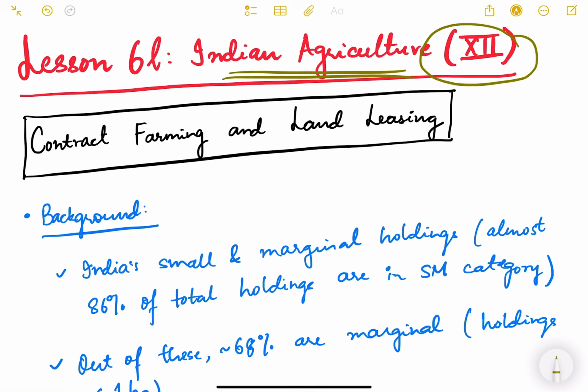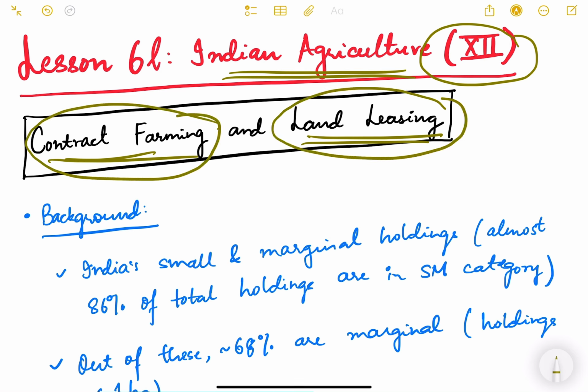We are discussing Indian agriculture, and several topics in this particular part of the syllabus have already been covered. Today we will see a new topic, which is called contract farming and land leasing. Again, it is crucial from the examination point of view because you can see some questions from these topics. It is important to understand the meaning of contract farming and land leasing, what the laws and provisions in the rules of the government are for this, and what the issues are. If you understand this much, you will be able to write answers to the questions that come.